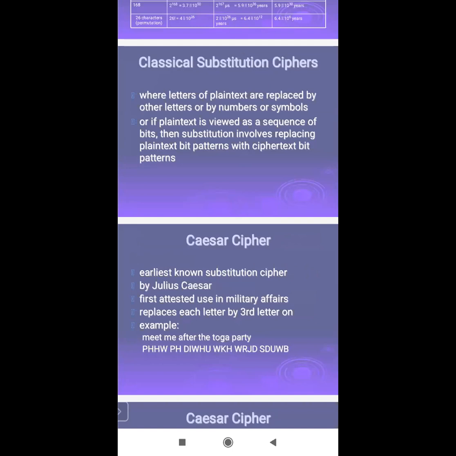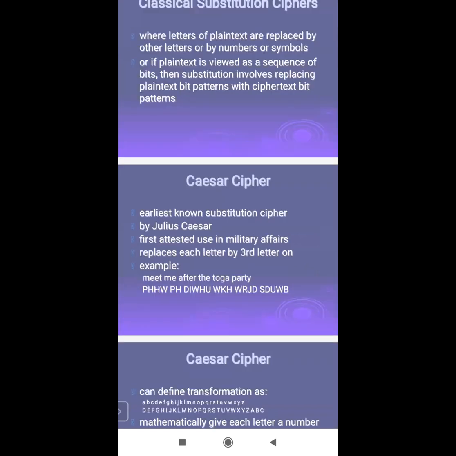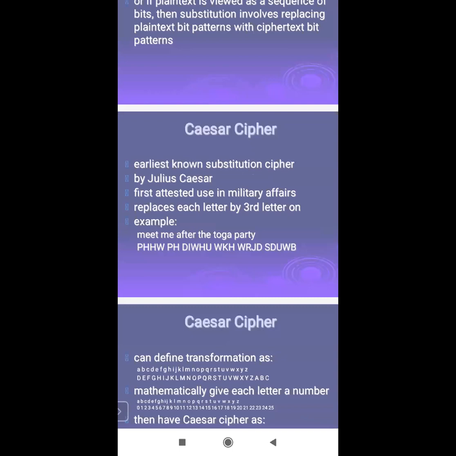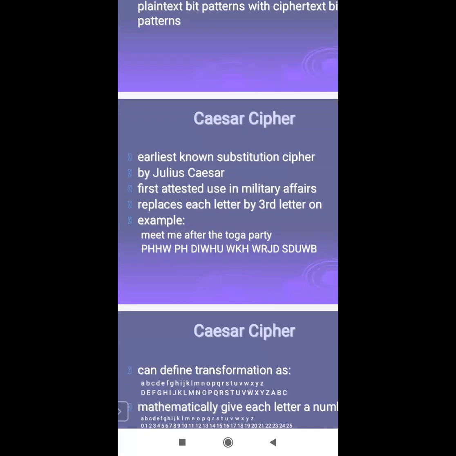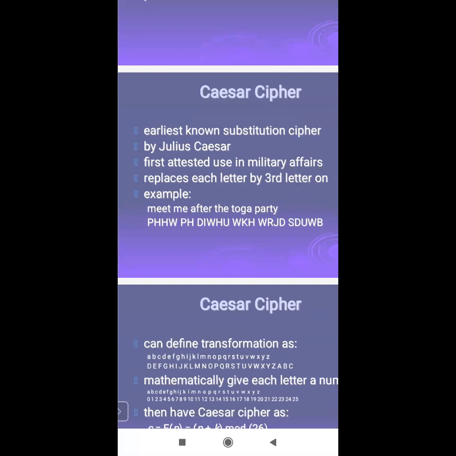Please listen carefully to how we are converting. The Caesar cipher is the earliest and simplest, invented by Julius Caesar, and it was used in military affairs.